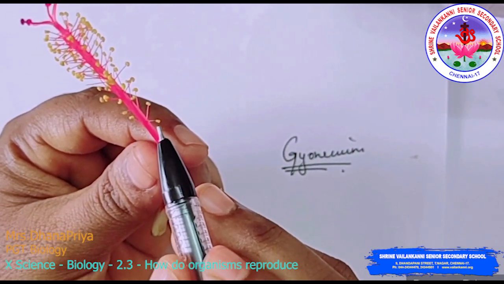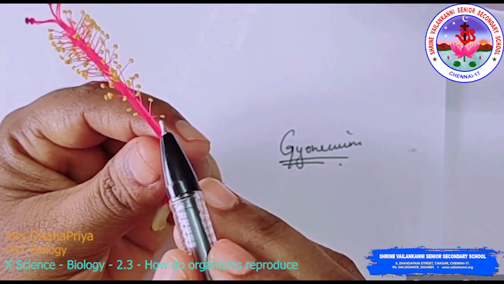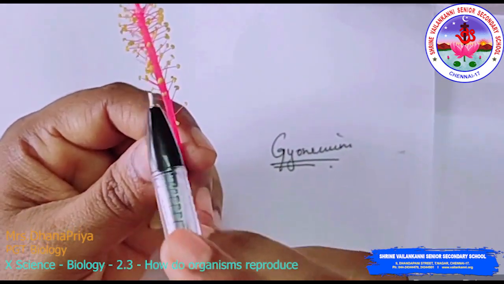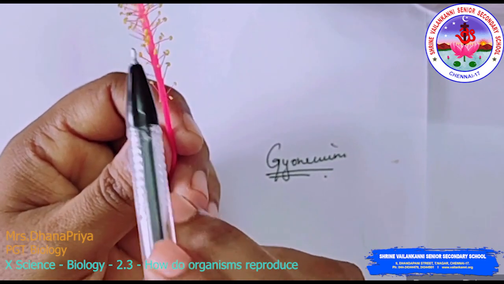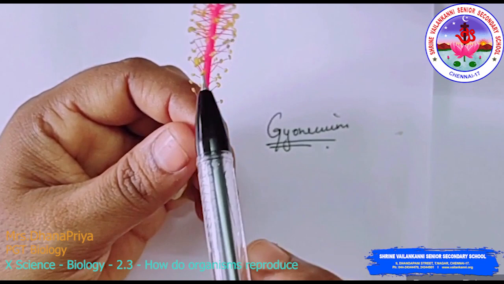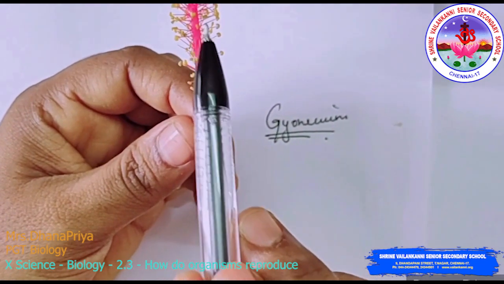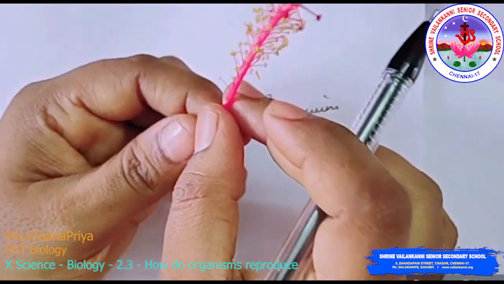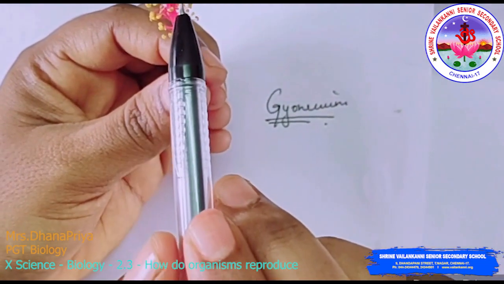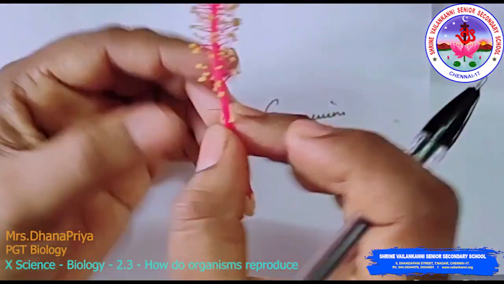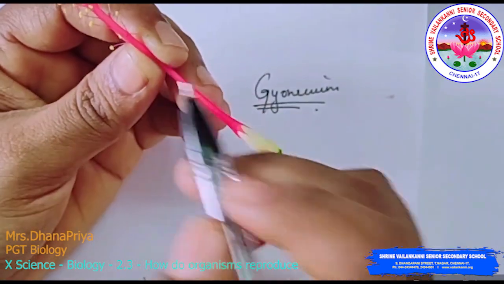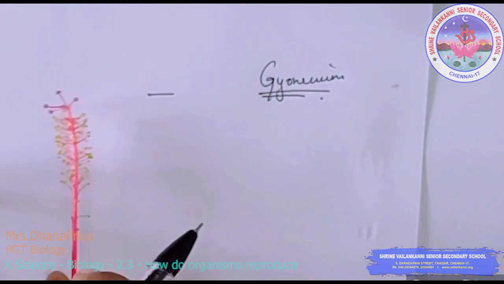On top of the stamen there are the pollen grains. You can see the pollen grains here. That is called the anther. You can see many pollen grains attached there. The pollen grains help in the process of pollination. The anther is brightly yellow colored to attract insects. The pollen grain carries the male gamete. Now we can see the stamen and anther. Inside the anther there are the pollen grains.